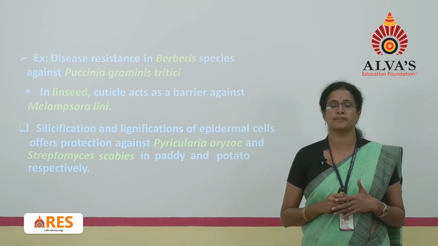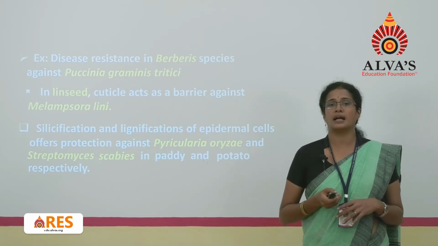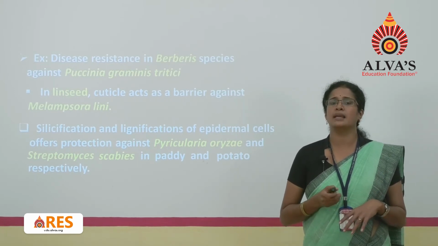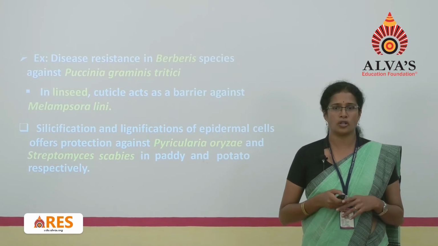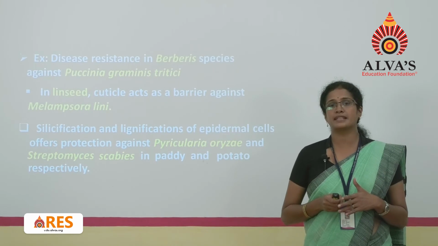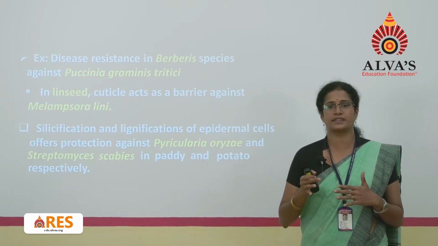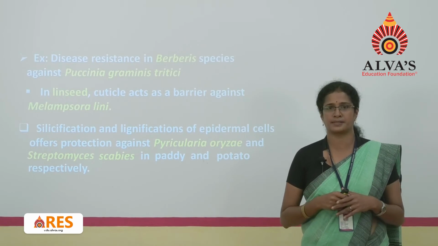In the same way, in linseed, which commonly gets infected by Melampsora lini, the fungus is banned by the presence of a thick cuticle on the surface.